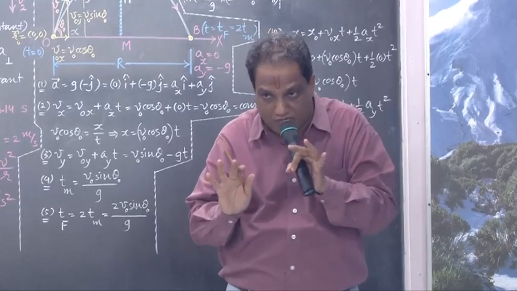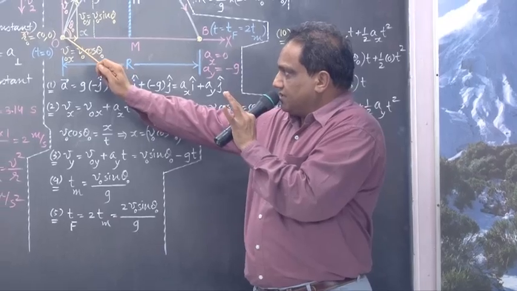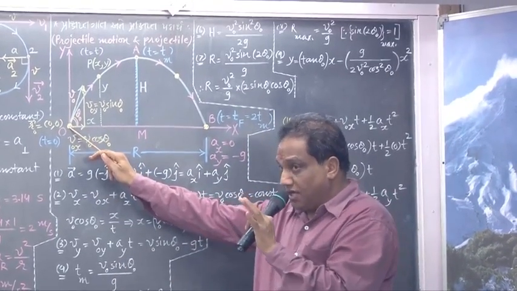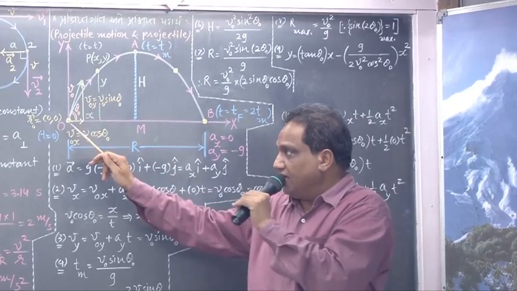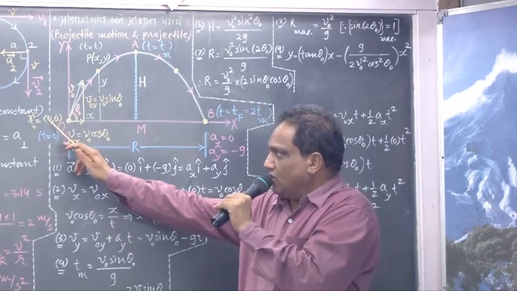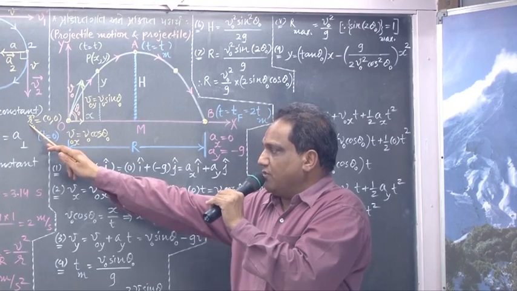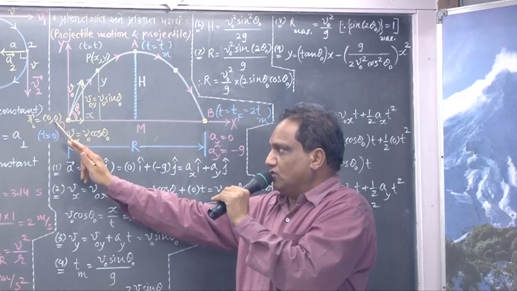Now, in the discussion, I'll show you why velocity along the horizontal direction remains constant and why acceleration along the vertical direction remains constant. Look here. Suppose the projectile is this, and the point from where you are throwing is called the point of projection. Let it be at the origin of the coordinate system. At the origin, both the coordinates are 0, 0. So the initial position vector r0 is common, everybody, 0, 0. So x0 is 0, y0 is also 0.